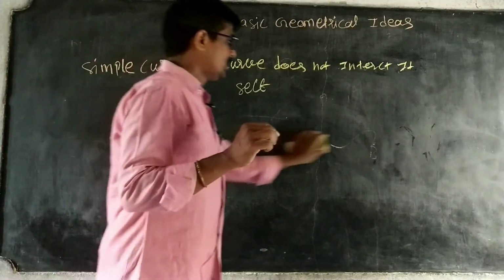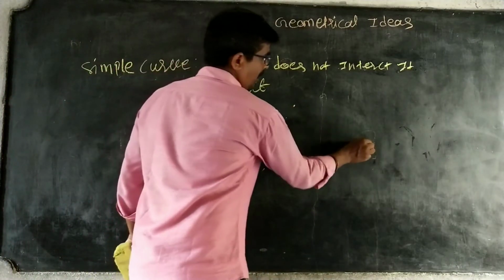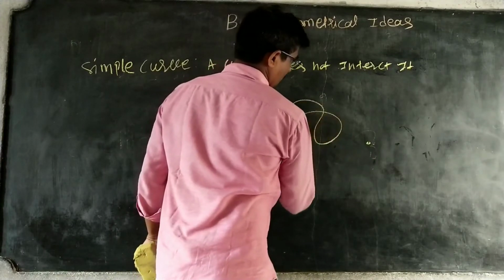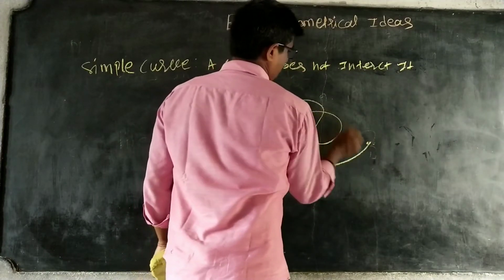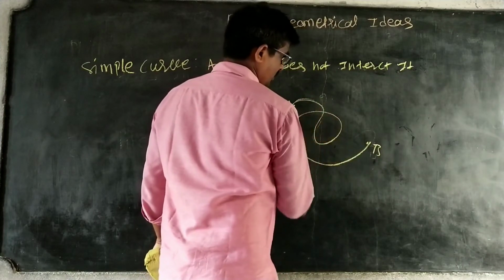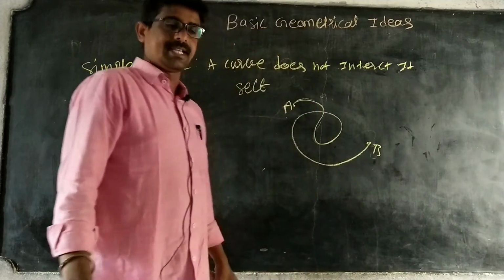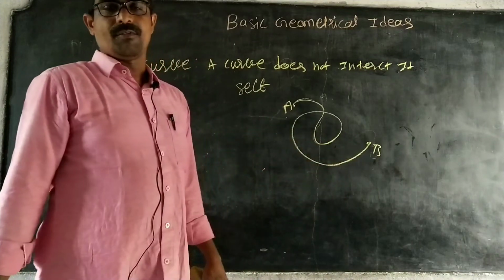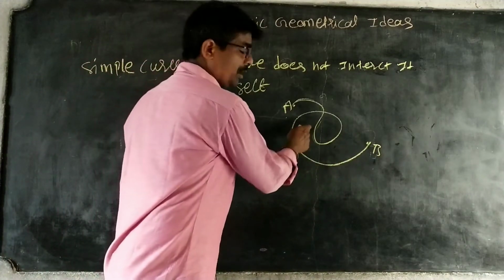What does it mean? So A and B, we have to take two points. This is A and B. We are not lifting the pencil. Directly we have to write. We are not lifting the pencil or chalk. This is one curve. But this is not a simple curve.